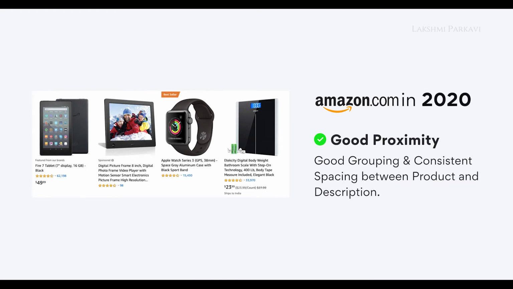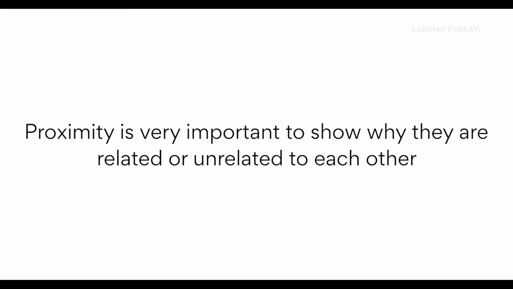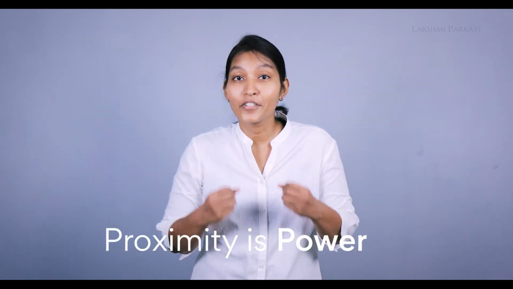In 2020, we find a better proximity. So proximity is very important to show why they are related or unrelated to each other. Law of proximity is omnipresent. You will see it everywhere, in good designs and bad designs all around you. So the take home here is proximity is super powerful.